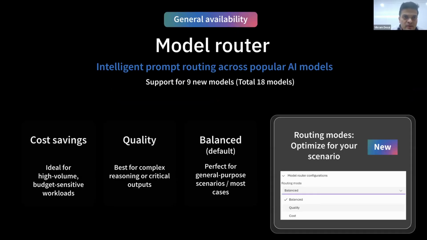Let's go to the next slide. We also enhanced the model router. The model router automatically helps you select a model for the right business needs that you have. The routing now has a routing mode that helps the decision being automated based on the mode that you choose. For example, in the cost-saving mode, the router prioritizes lightweight models for simpler tasks, which significantly lowers the cost for those kinds of tasks. So this is one of the things where it not only automates the task, there is also support for 9 new models with the model router.